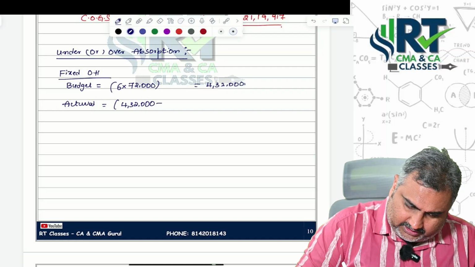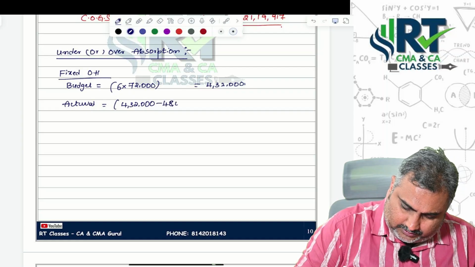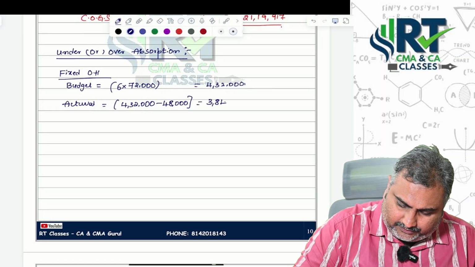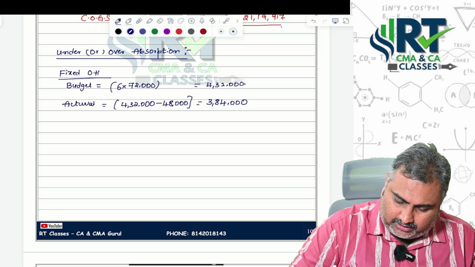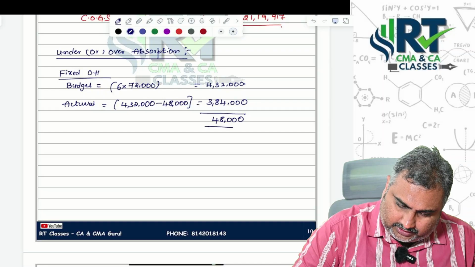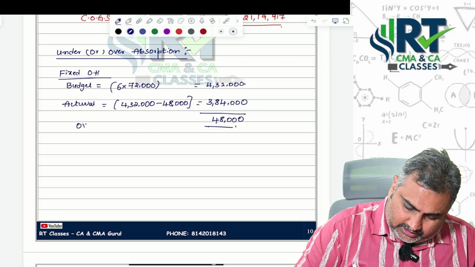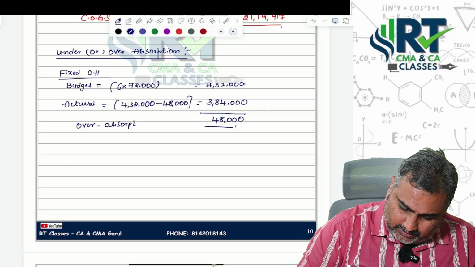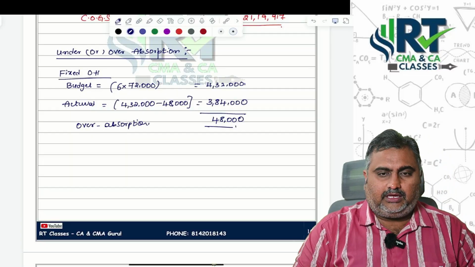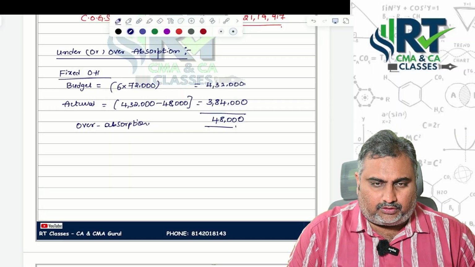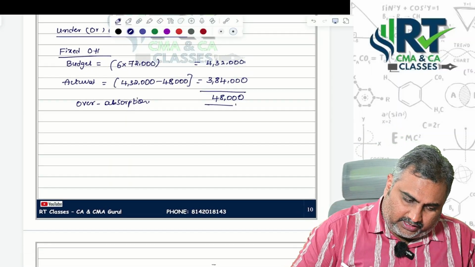4,32,000 minus 48,000, then you are getting 3,84,000 actual fixed overheads. Then the difference is 48,000, you are showing more. That's the reason we are calling it over absorption. When compared to actuals, budgets are 48,000 more, that's the reason we are getting over absorption.